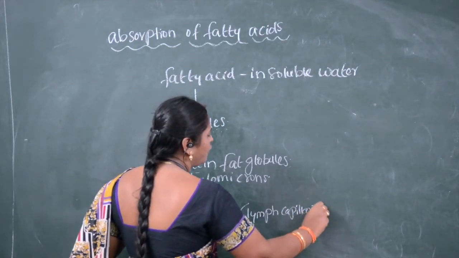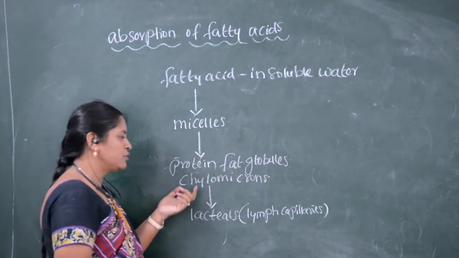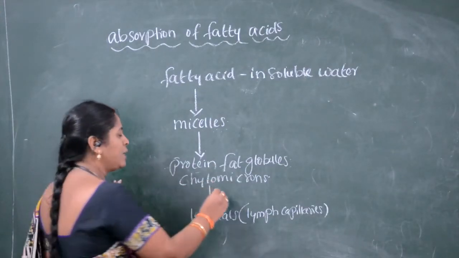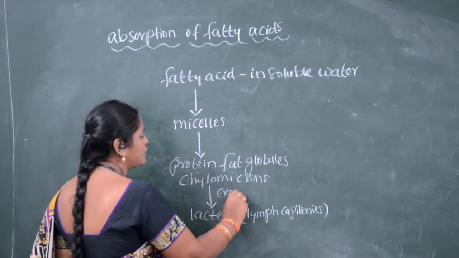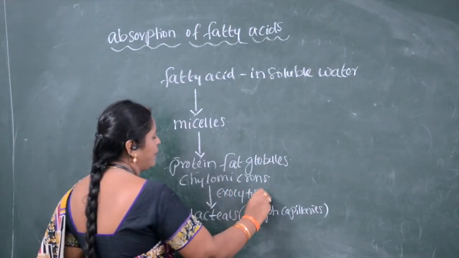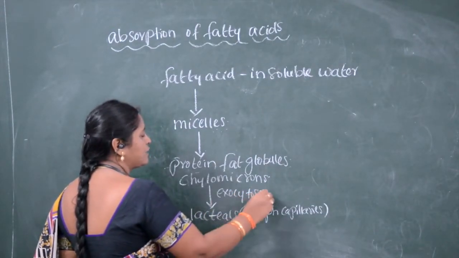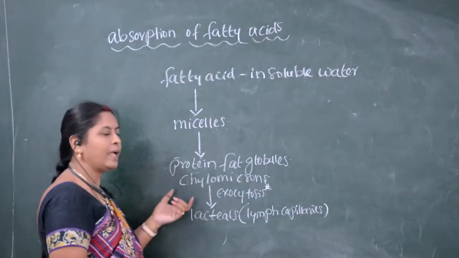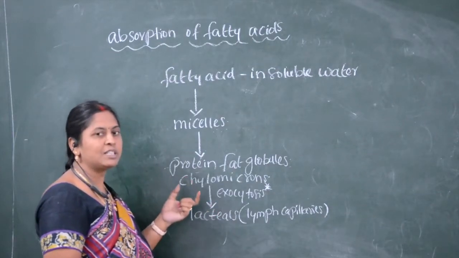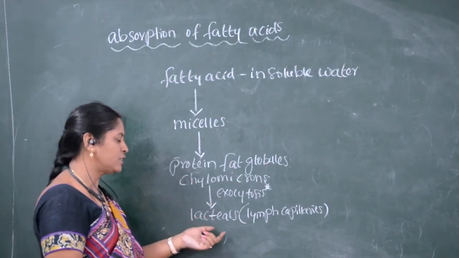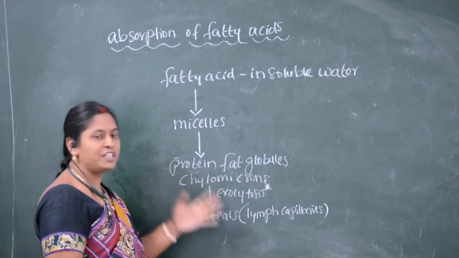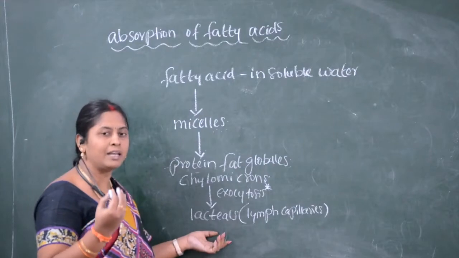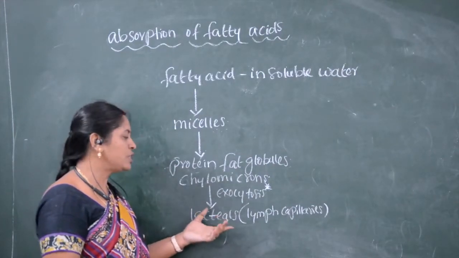Chylomicrons enter the lacteals by a process called exocytosis. Very important, children, by a process called exocytosis. In which part does this chylomicron entry happen? In the intestinal mucosa, that is, the intestinal lining, in which the villi are present.